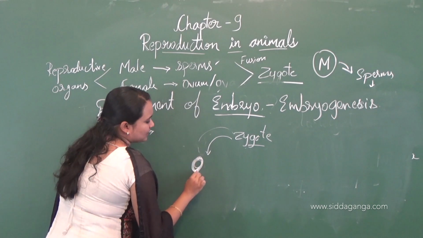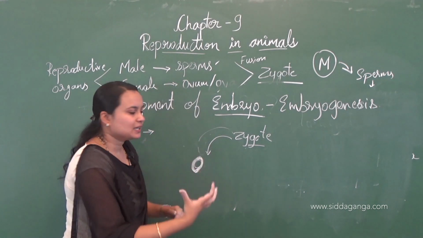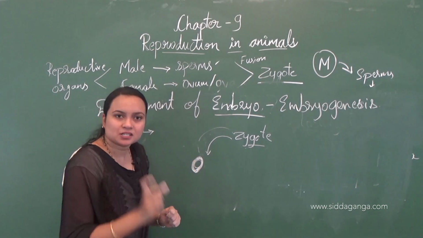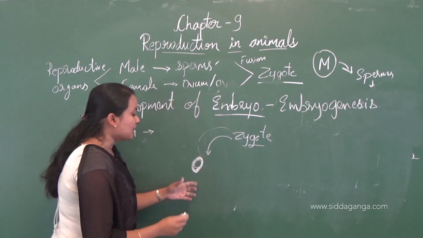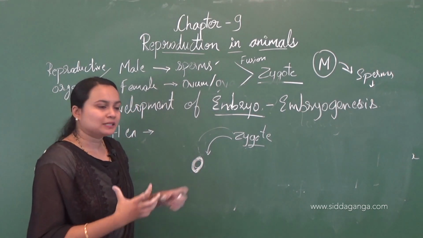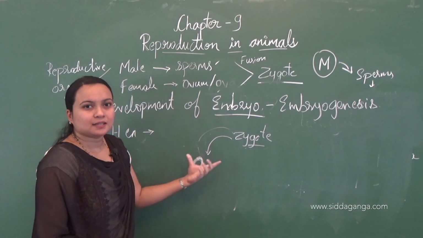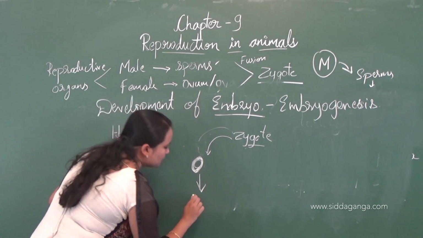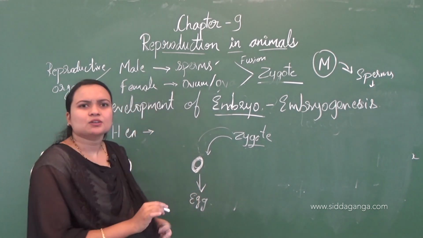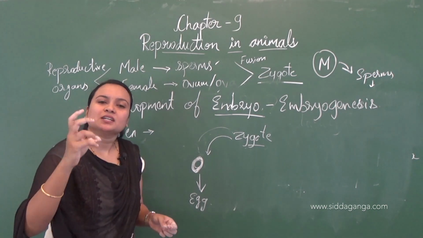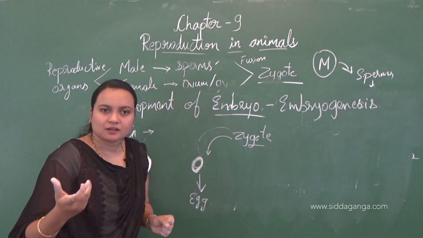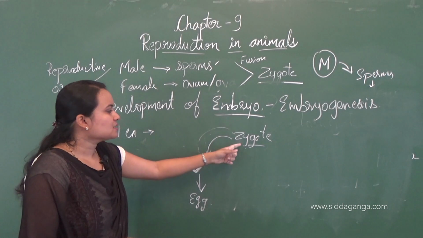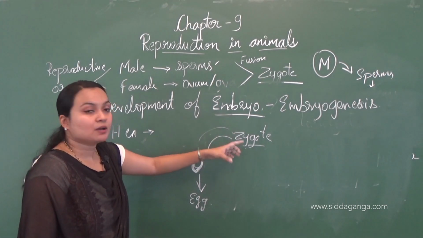The zygote will contain a thick shell, layer by layer the thick calcareous shell develops. And when the thick shell is developed in the female reproductive organ, then the hen will lay the egg, right? The hen will lay the egg. I think you all have seen the egg. It will have a thick outer covering, a calcareous covering, the white colour covering. That is nothing but the calcareous shell which is developed by the zygote.